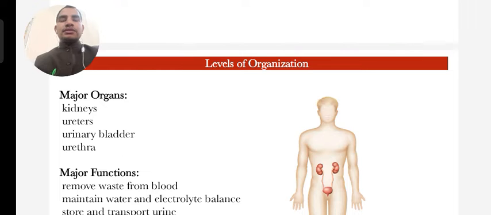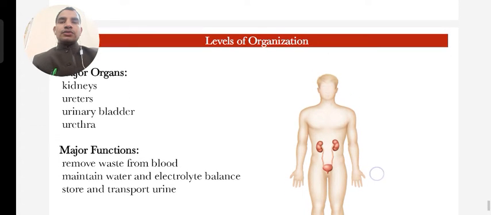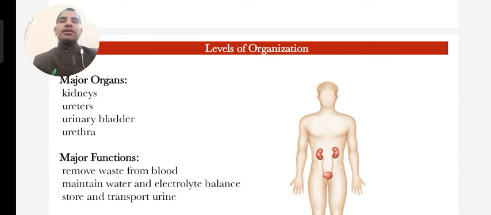Next is the urinary system, which includes the kidneys, ureters, urinary bladder, and urethra. The kidneys remove elements that are not required in the body.